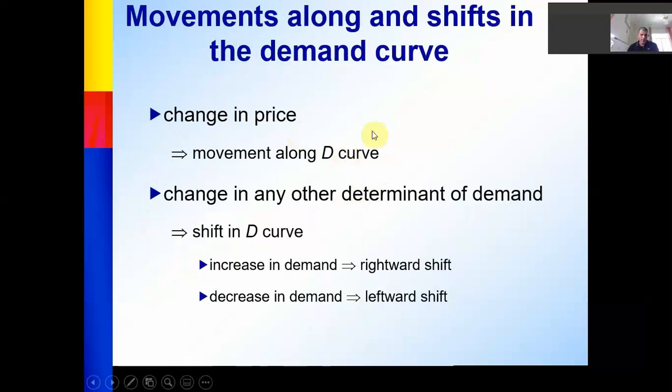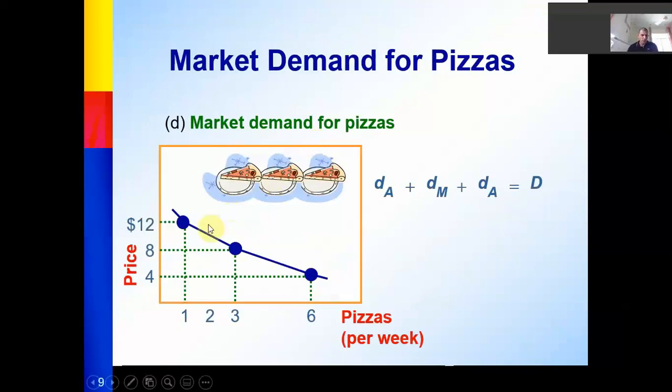And the main reason for this movement is the change in the price of the commodity or the good itself. If I'm talking about the milk market, the change is because of the rises or falls in the price of milk itself. If I'm talking about the pizza market, this movement will come because of the rises or falls in the price of pizza only.